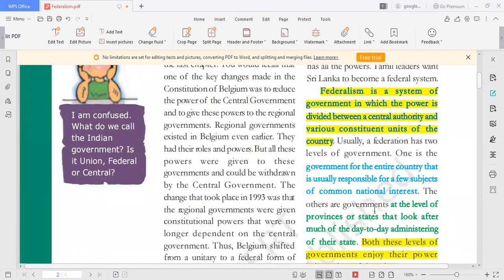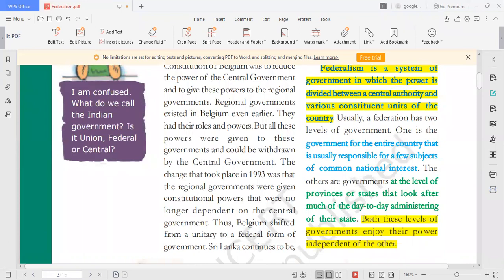A country may have a central government and state government. The central government will take care of common national interest, and areas which need uniform policy, like currency. For example, you cannot have rupee for entire India and in Tamil Nadu some other currency, Maharashtra some other currency, and Odisha some other currency. We need uniform currency. In such cases, like defense, we need uniform policy and it is national interest.